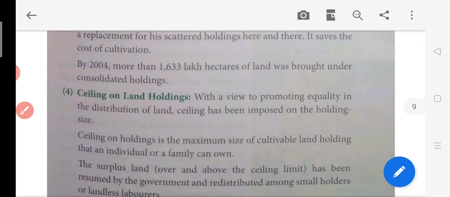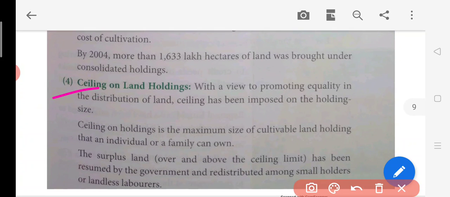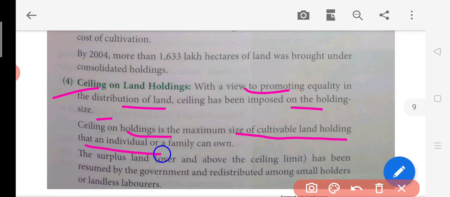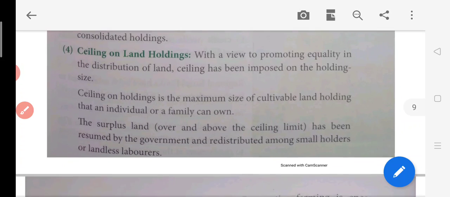Now, ceiling on land holdings. What does ceiling on land holdings mean? With a view to promoting equality in the distribution of land, a ceiling has been imposed on the holding size. The ceiling on holdings is the maximum size of cultivable land holding that an individual or a family can own. The surplus land over and above the ceiling limit has been taken over by the government and redistributed among small holders or landless laborers.